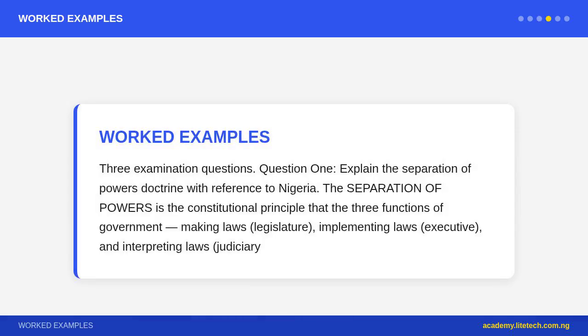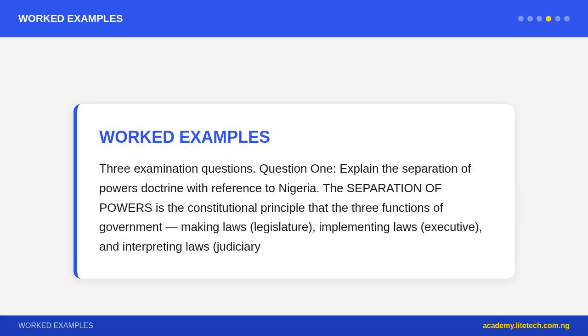Concurrent list: both federal and state governments can legislate on concurrent matters, such as education, health, and agriculture. When there is conflict, federal law prevails. Residual powers: matters not specifically listed, states can legislate on residual matters. 3 examination questions. Question 1.